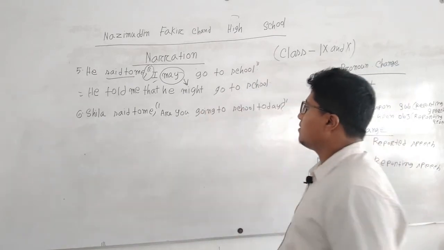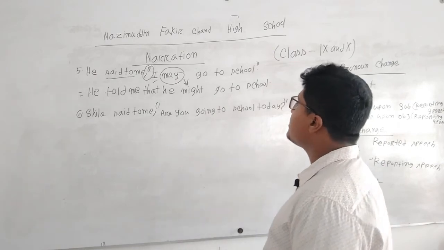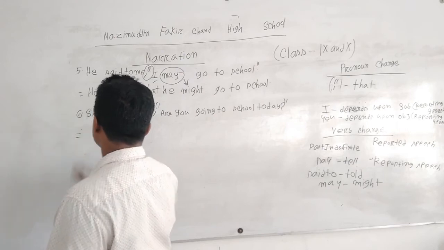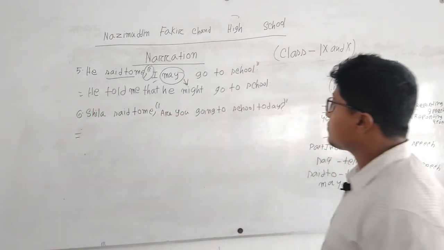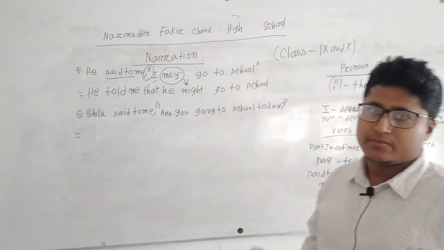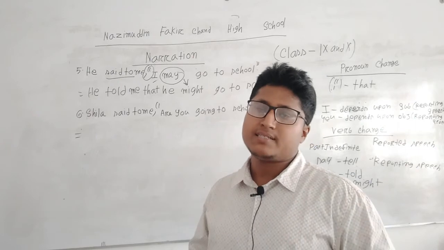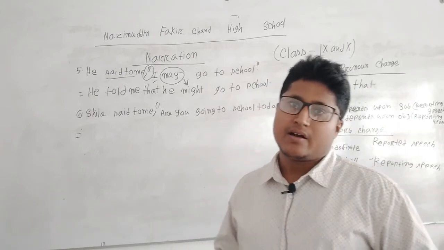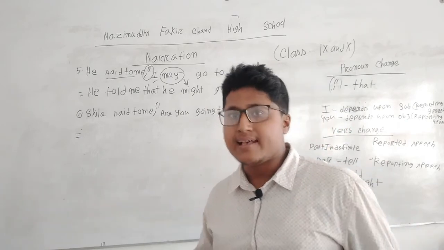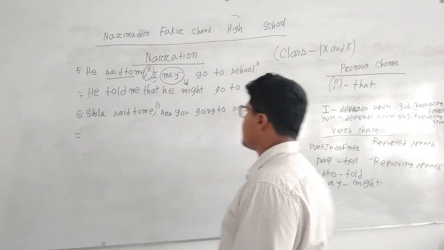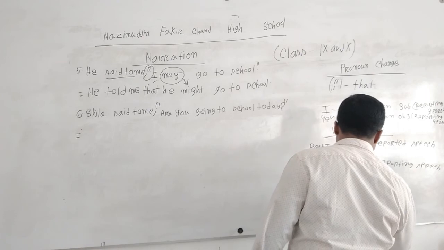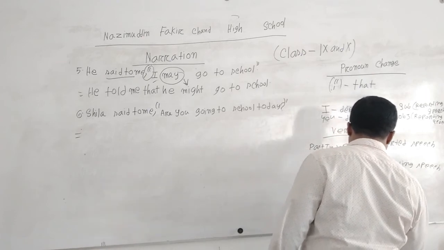So first there is Sheila said to me. So there will be a first change. What is the first change? In an interrogative sentence, if there is said to or other, whatever, if it belongs to past, there will be asked. Or if there is say to or say, there will also be asked. So if there is Sheila said to, for a question, for interrogative, there we have to write ask or asked.